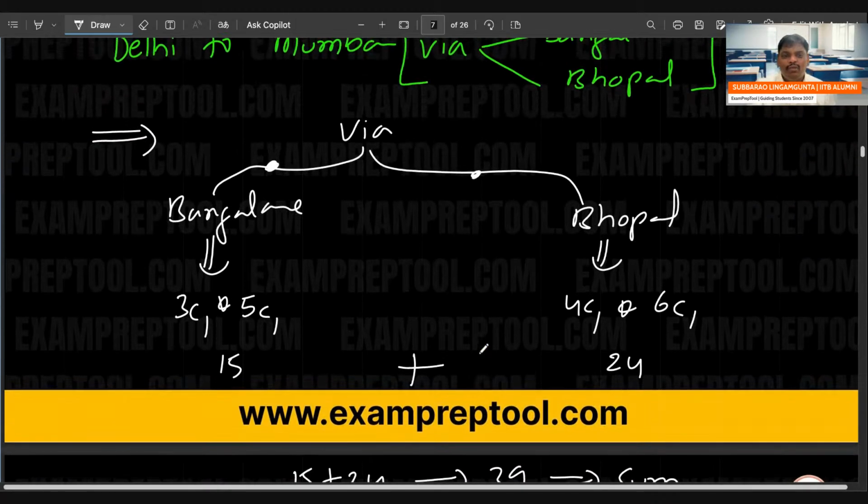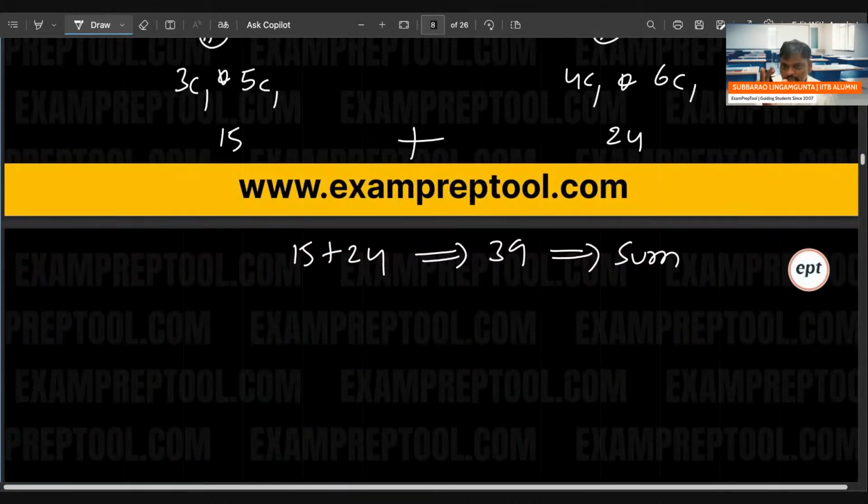In today's class, I explained a few things: what is the sum rule, what is the product rule. Next, what is NCR and what is NPR. Both are for selections only, but remember, in NPR, order is also important. AB and BA are counted as 2. In combinations, AB and BA is one selection only. Whether you take Ajay, Vijay or Vijay, Ajay, at the end of the day it is 2 people; order doesn't matter. If you feel order matters, go for permutations. If order doesn't matter, go for combinations.